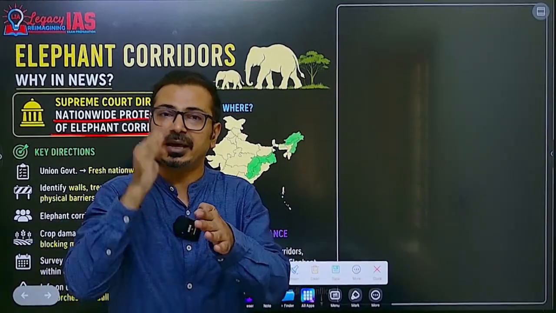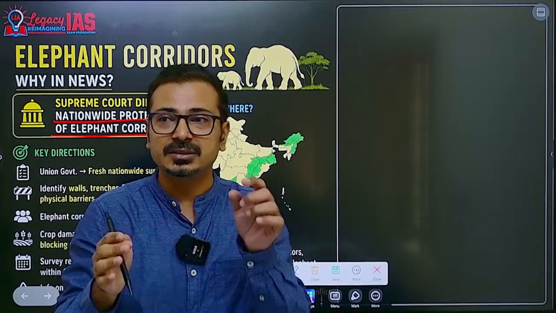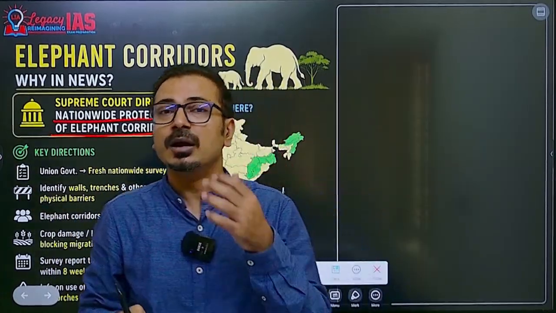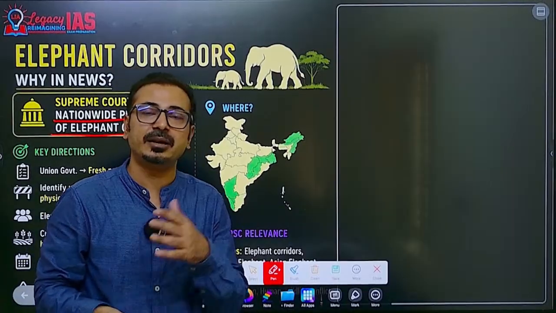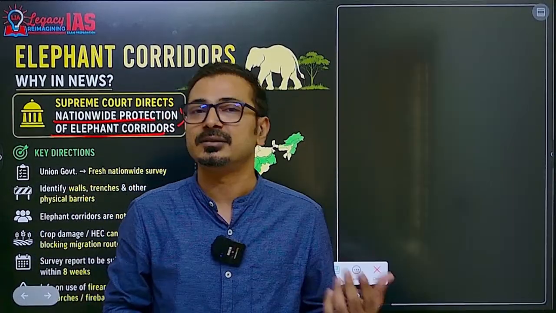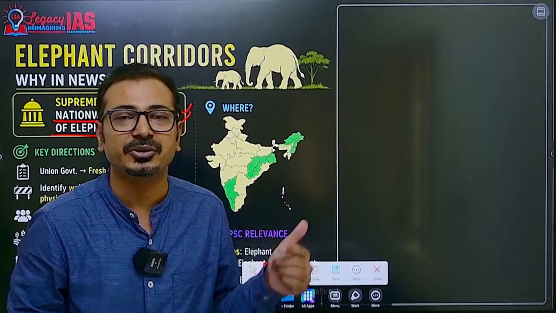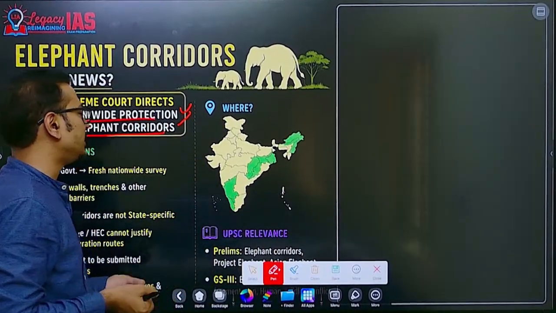There is a difference between elephant corridors and elephant reserves. Let's try to understand what that difference is, and along with that, from a prelims perspective, how many elephant corridors and elephant reserves there are, and how that protection happens in India. Let's see first of all what that particular directive is.